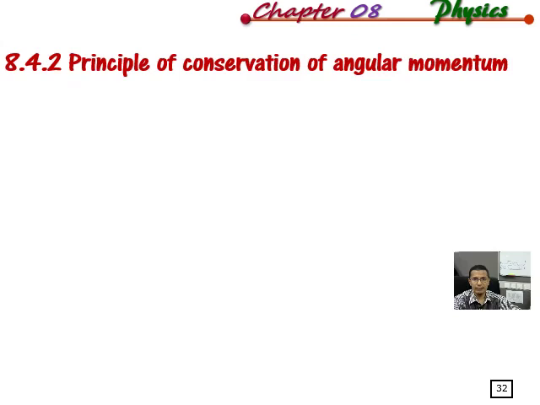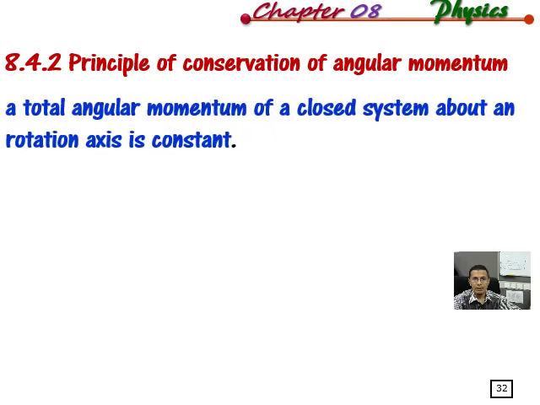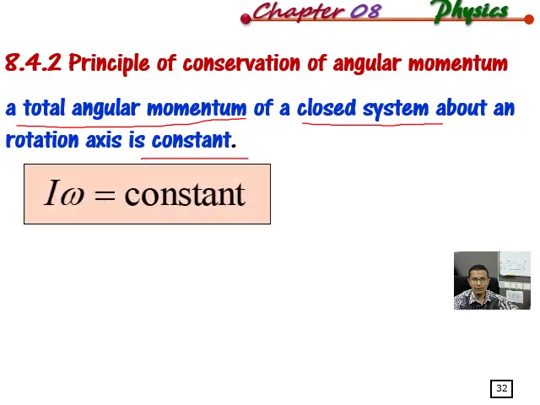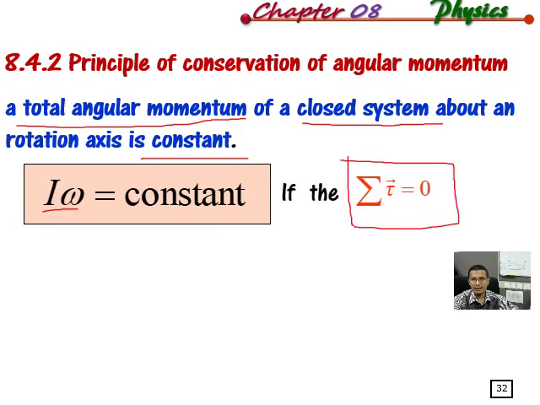Okay, the next will be the statement of the conservation of angular momentum. The statement is: the total angular momentum of a closed rotational system is constant. Mathematically, we can write I omega equal to constant, because the total angular momentum, the product of I and omega, is constant if the system is closed, which means the net torque equals 0, or the resultant of torque about any rotation axis on the rigid body equals 0.